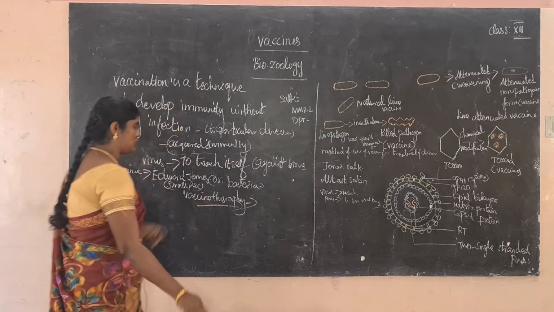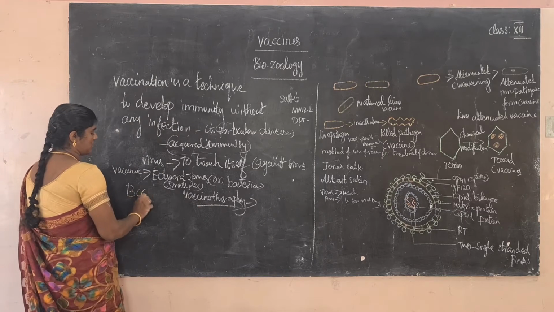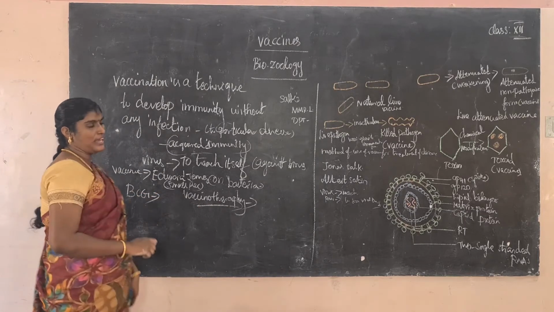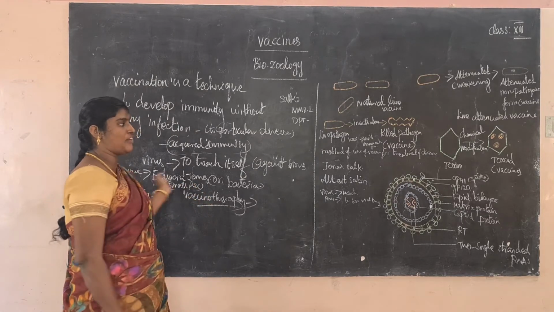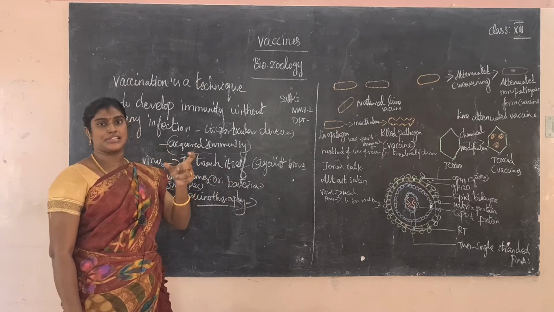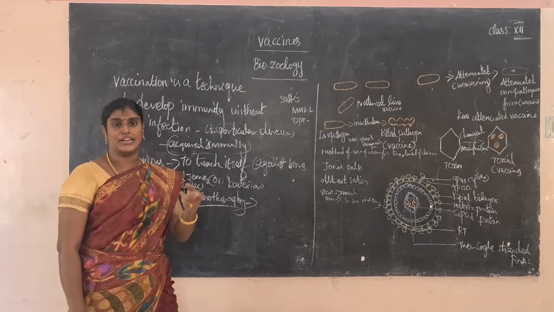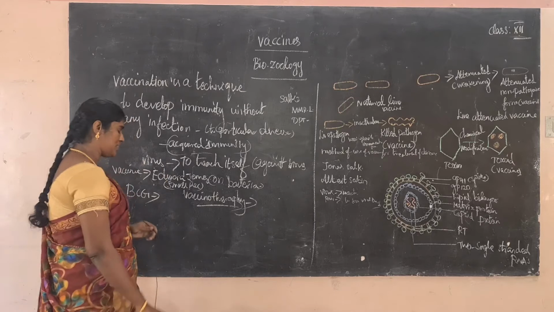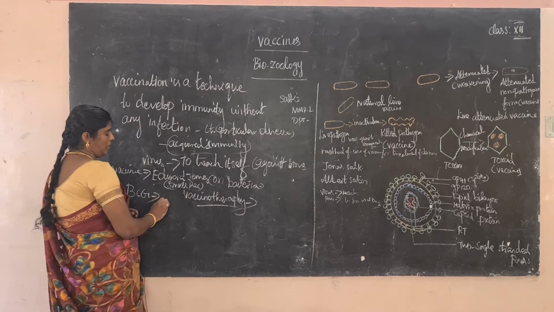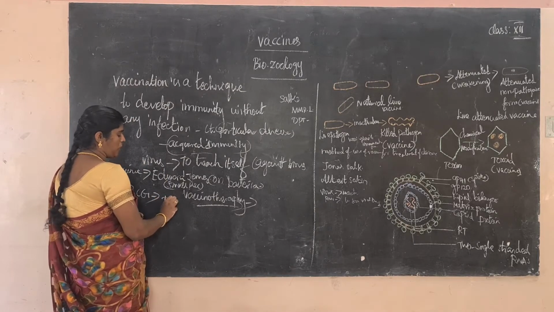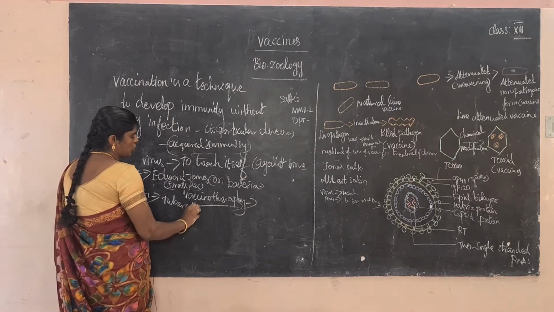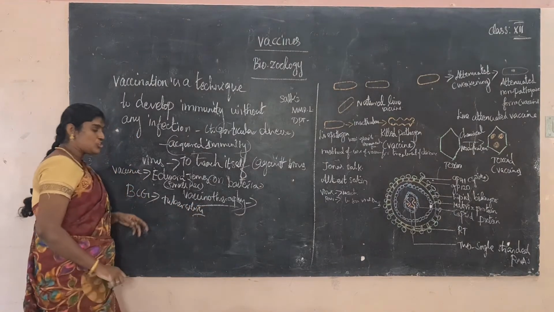So next, what are the other vaccines? For example, BCG. What is BCG? It is a vaccinotherapy, a method of use for treatment of a particular disease. This vaccine is effective for a particular disease. What is the disease? For example, BCG vaccine, TB. TB means tuberculosis. The name of the disease is tuberculosis.